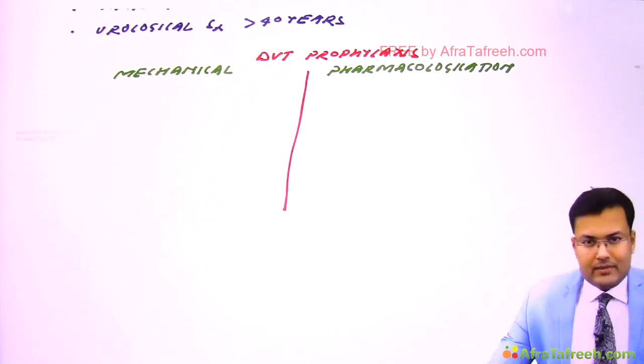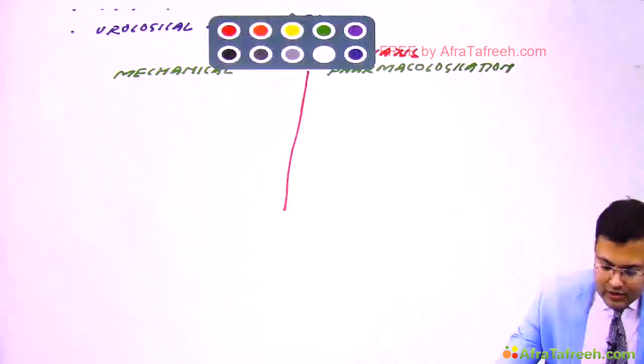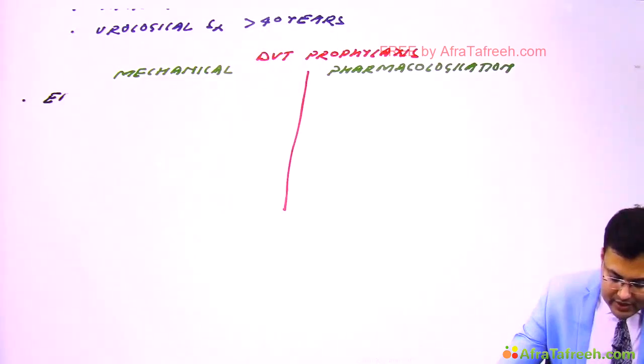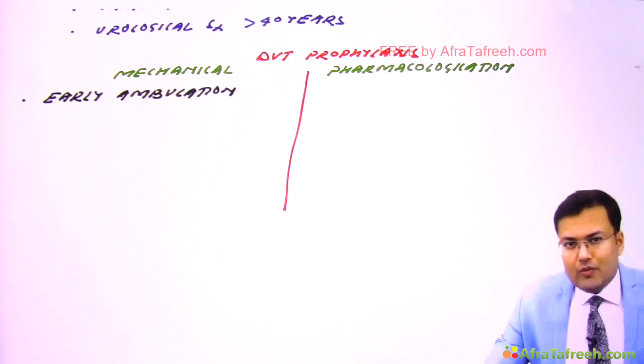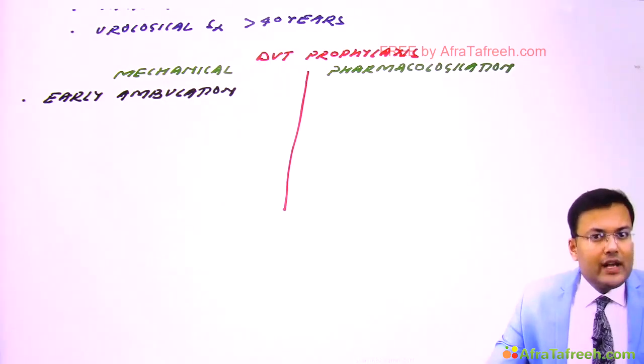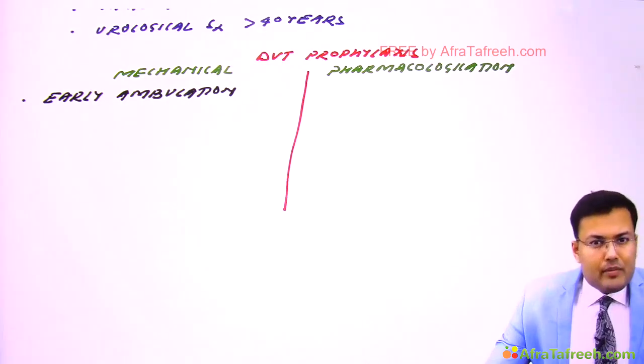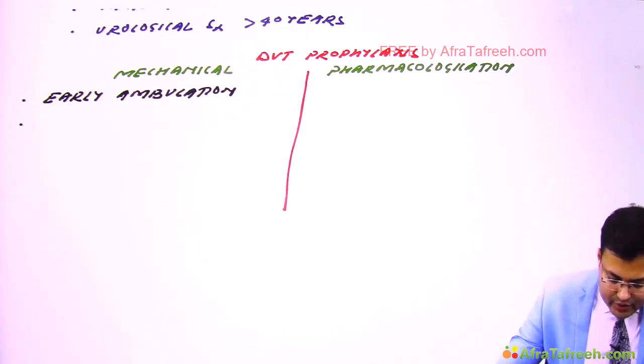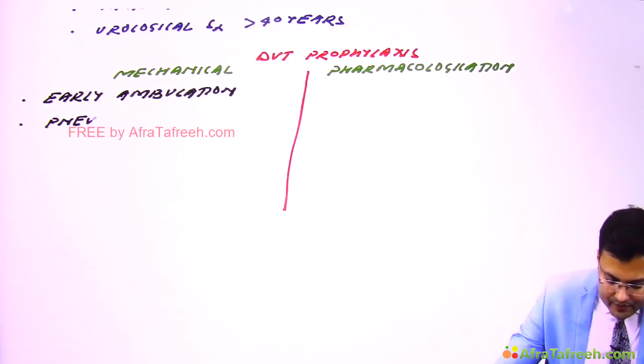Now, what is the simplest method? And that's early ambulation. So the simplest method is early ambulation. So you have seen this in the wards, early ambulation. Clear? And we use pneumatic compression devices or sequential compression devices in the patients who cannot be mobilized, like patients who are having morbid obesity. So second is use of pneumatic compression devices, or we can use sequential compression devices.